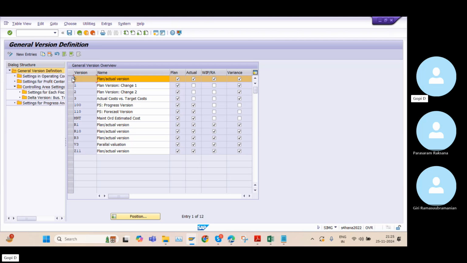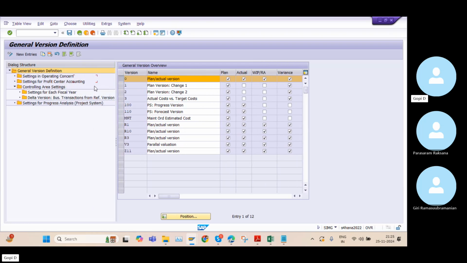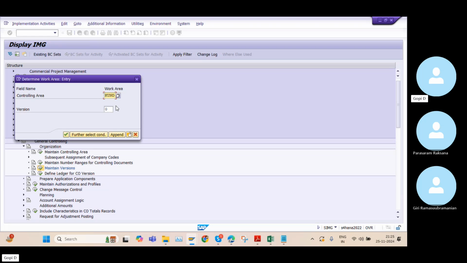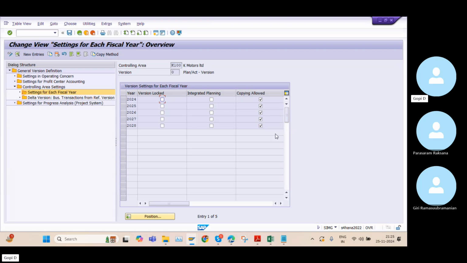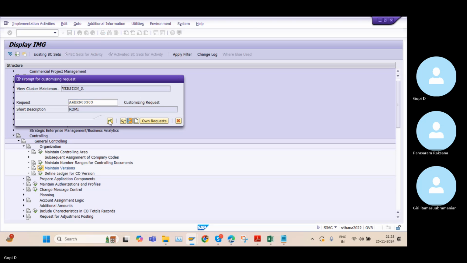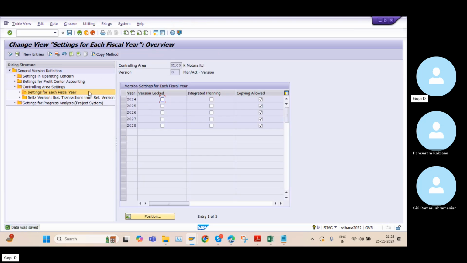This is the version where we need to map. Here my controlling area is K100. Version is 0. I need to click on continue and copy allowed, then click on save. Okay, so this is the step I need to perform.